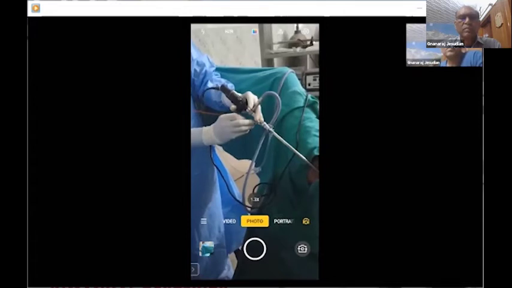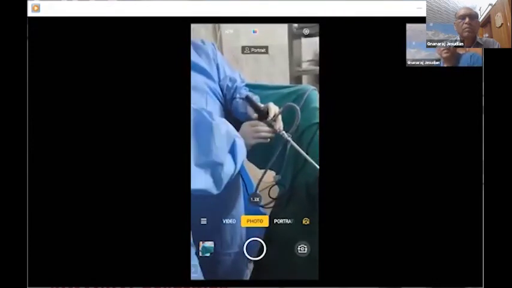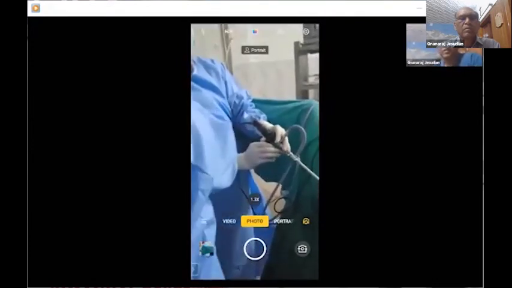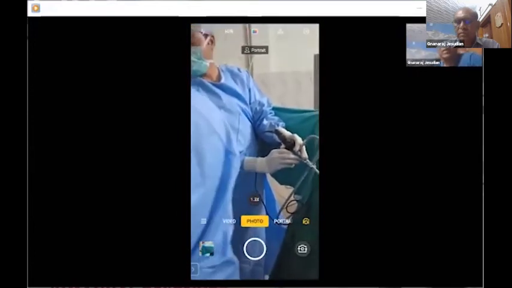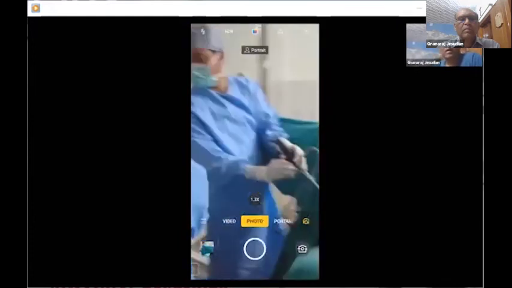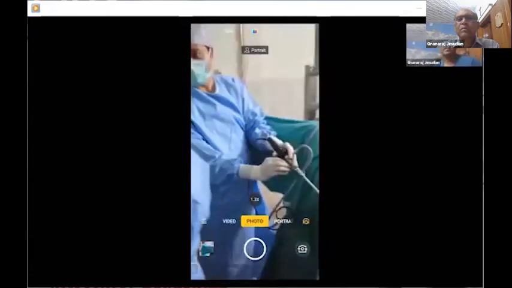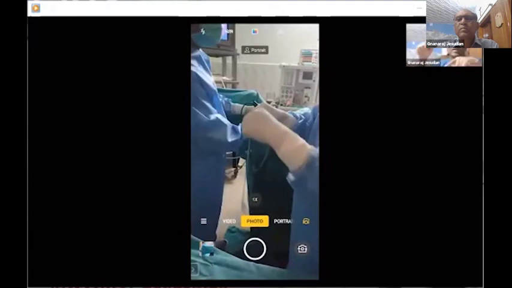So you need to push 1 centimeter and pull it out, like that. While Dr. Biju is pushing the guide wire, the nurse is pulling it out. So the next step is to put the DJ stent. Again, you need to make sure that the guide wire is taut.